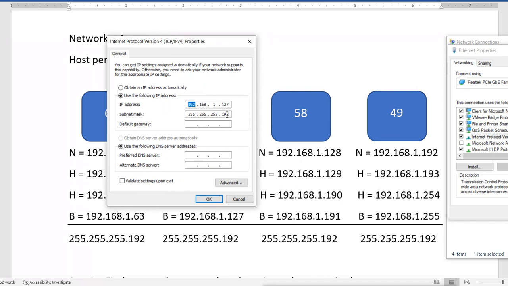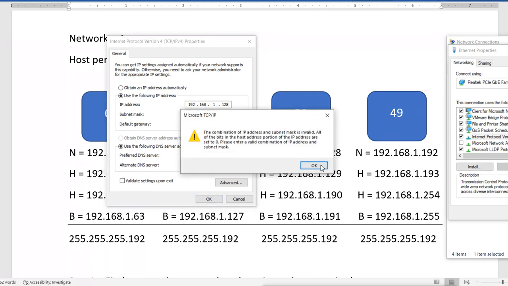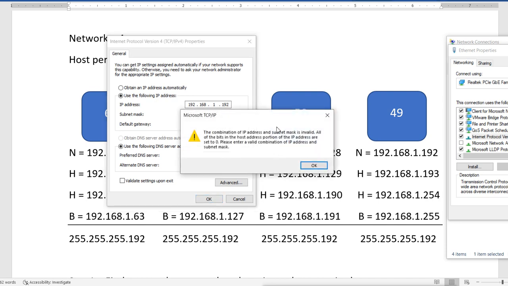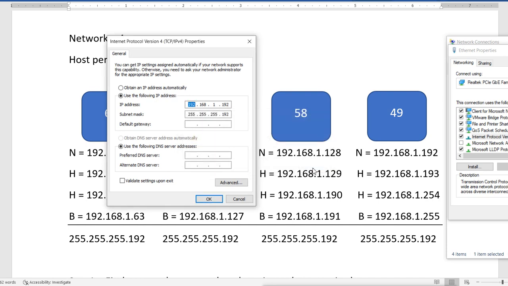If I try to use 128, it will not allow me. It's a network address. Then if I try to use 191, it will not allow me to use it. It's a broadcast address. If I want to use 192, it will not allow me. It is a network address. But any IP in between I can use.